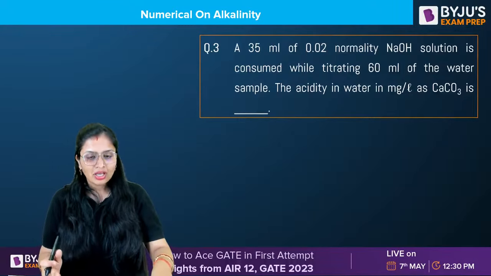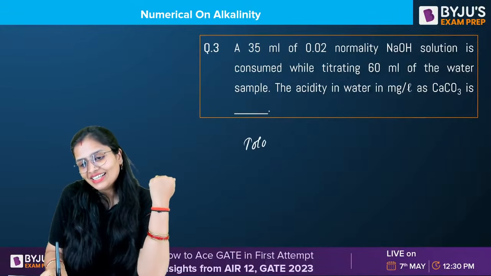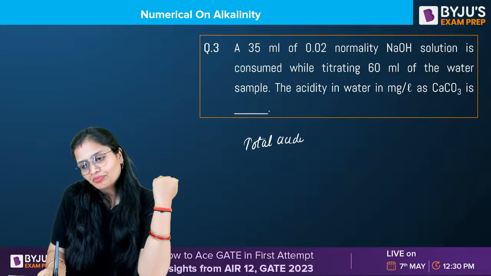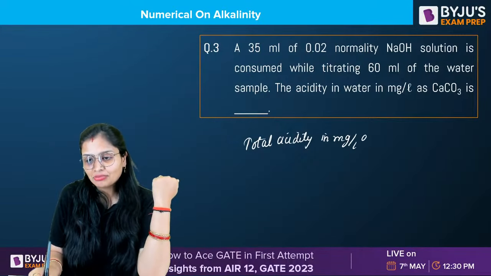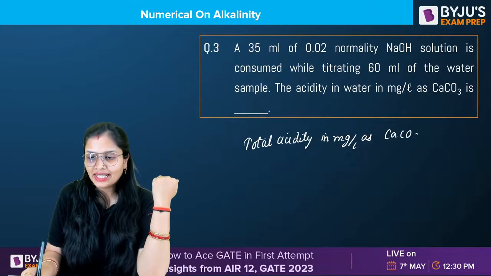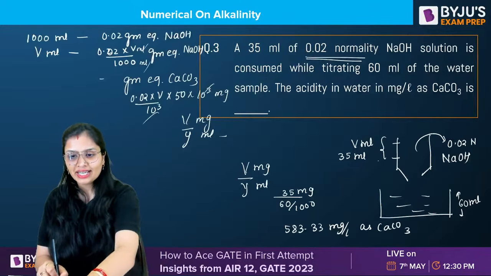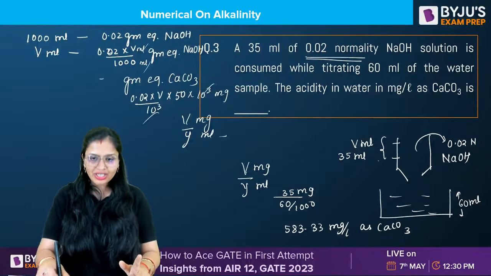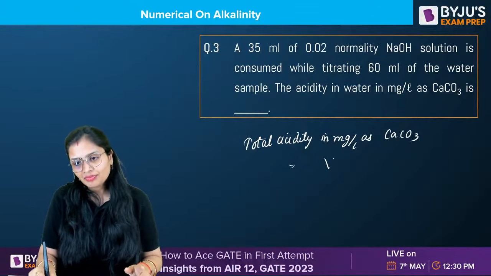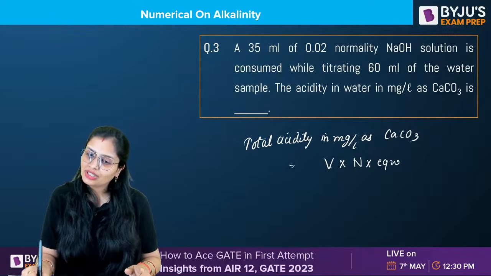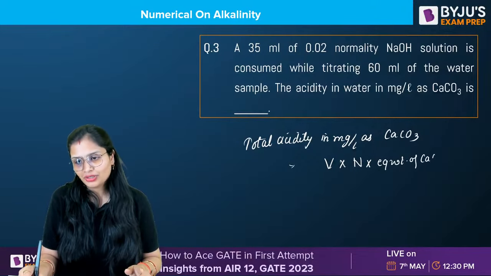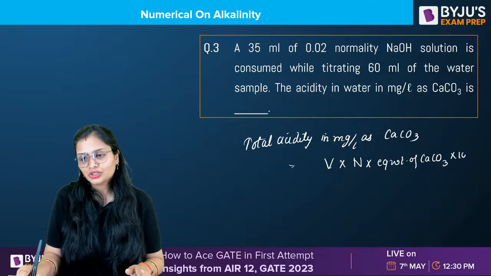Okay, fine. Total acidity in mg per liter as calcium carbonate. Okay, they write it like this. When you see the books, they have written exactly what I have written: V into normality into equivalent weight of calcium carbonate into 10 raised to power 3, divided by volume of water sample tested.